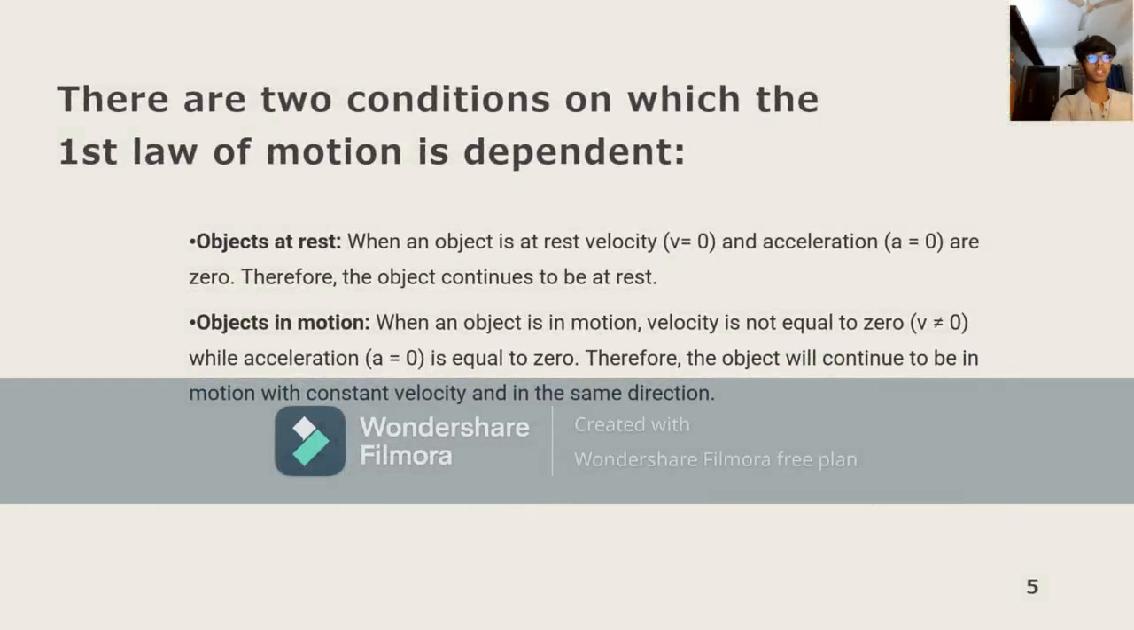There are two conditions on which the first law of motion is dependent. First, objects at rest. When an object is at rest, velocity and acceleration are zero. Therefore, the object continues to be at rest. Second, objects in motion. When an object is in motion, the velocity is not equal to zero, while acceleration is equal to zero. Therefore, the object will continue to be in motion with constant velocity in the same direction.